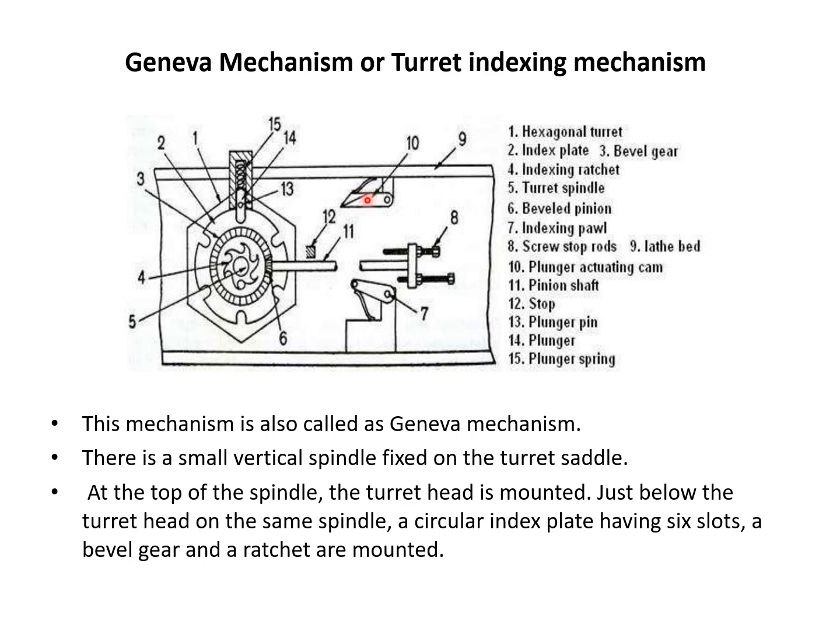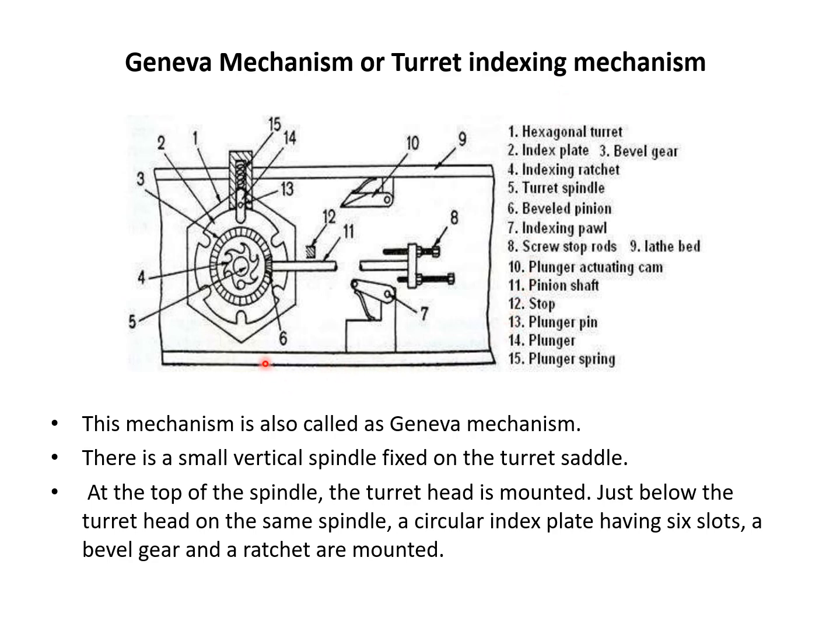Then this portion is called the pinion shaft, then the 12th one is the stopper. The 13th part is the plunger pin, this small dot, then part number 14 is the plunger, and part number 15 is the plunger spring. So this mechanism is called the Geneva mechanism.